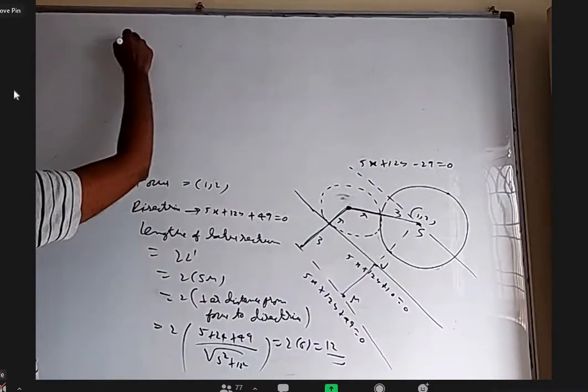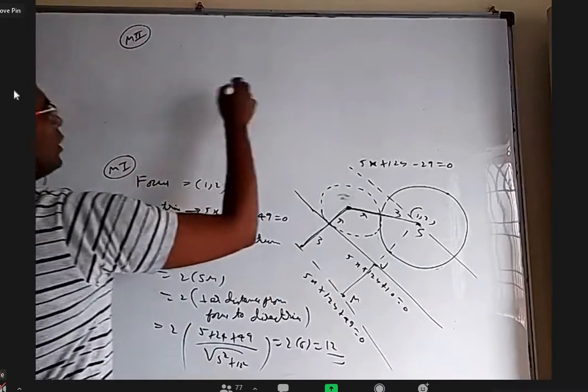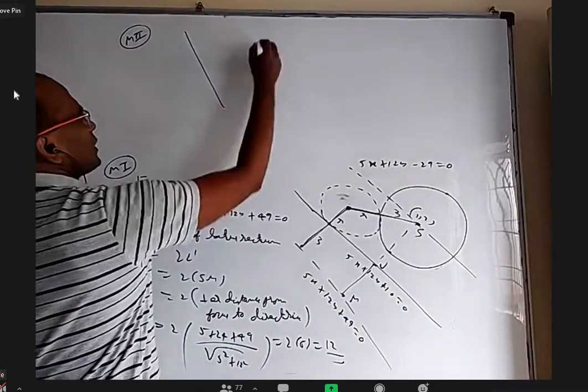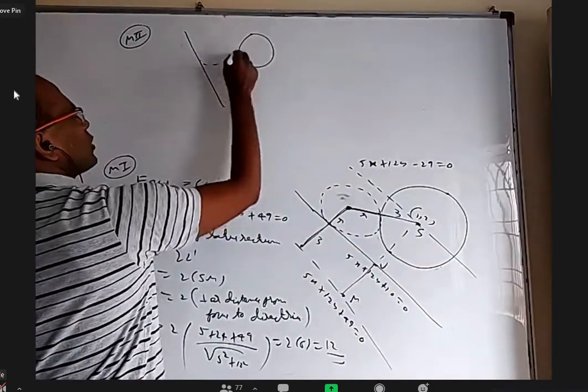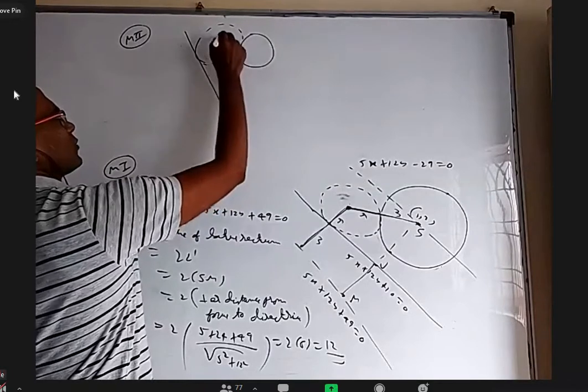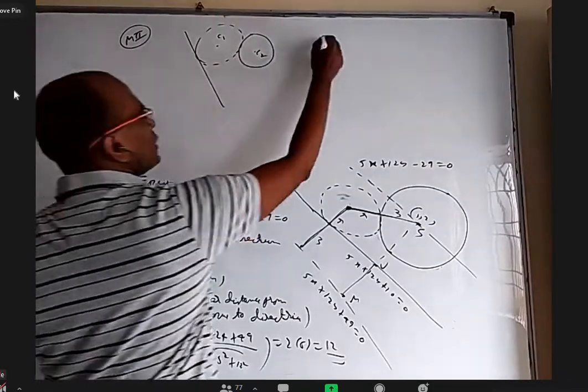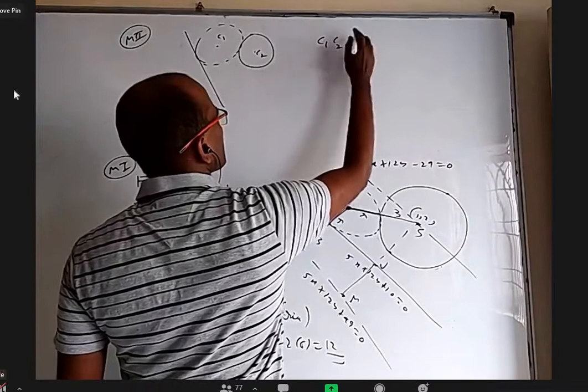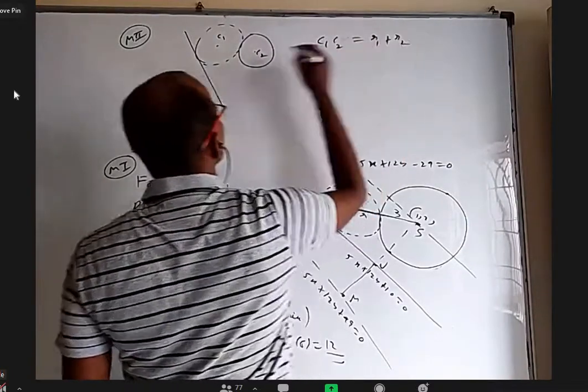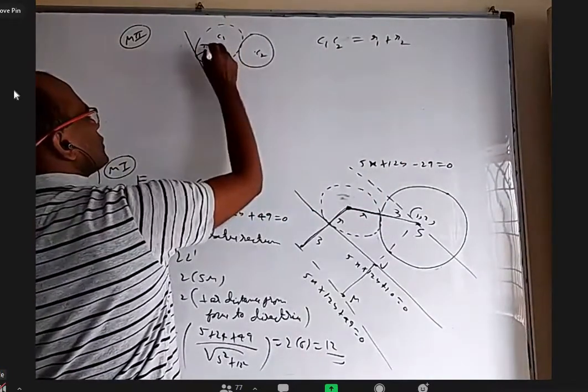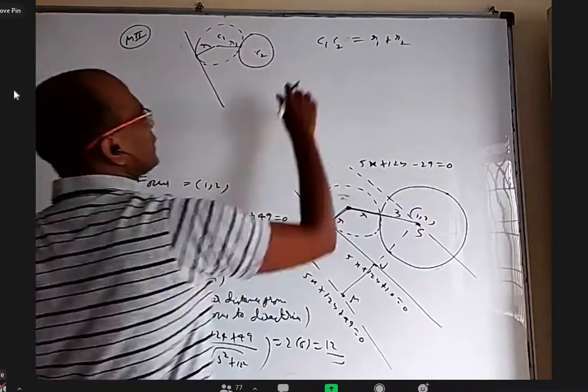Okay, method 2. We have basically a line and another circle, and we want something like this. So this is C1 and this is C2. We know C1C2 should be R1 plus R2. I'll take this as R1. What is C1C2?